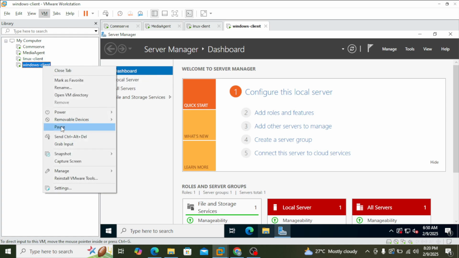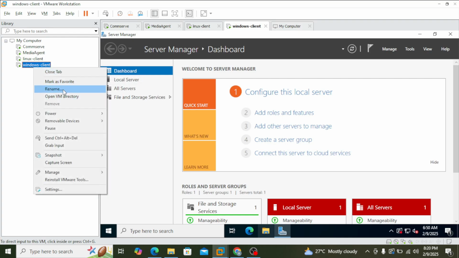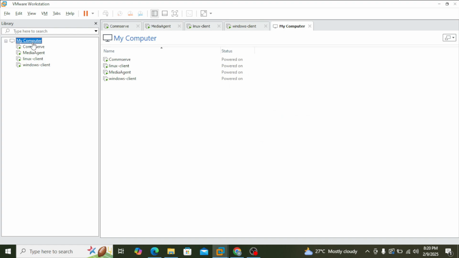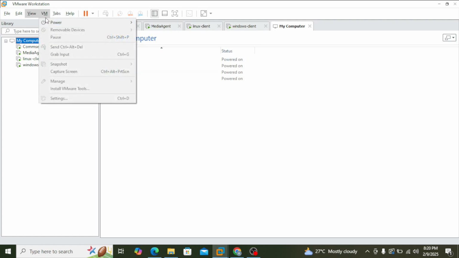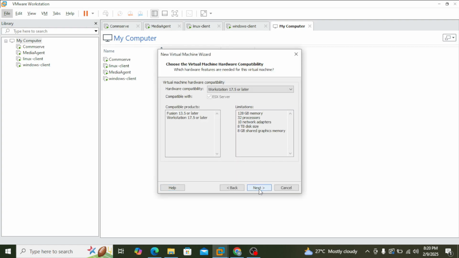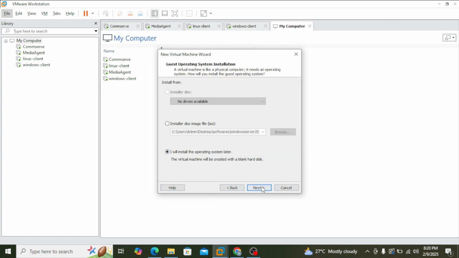I will name this machine, and we can rename it Windows Client and Hyper-V. Or let's do one thing. Let's create a new virtual machine for Hyper-V. So I'm going to install the operating system later.